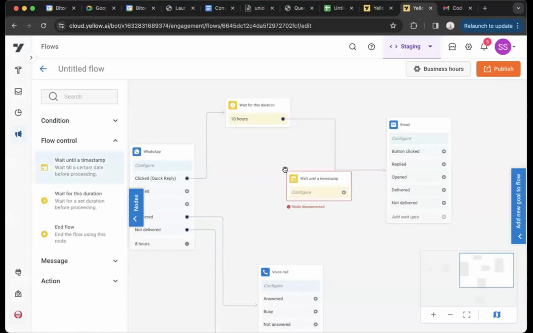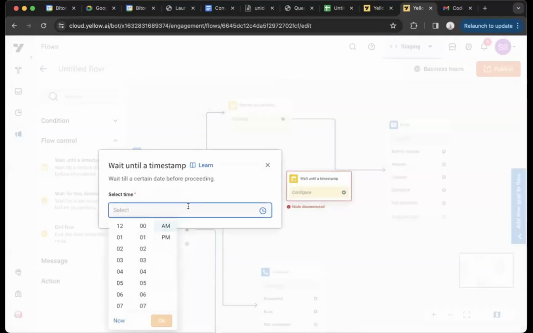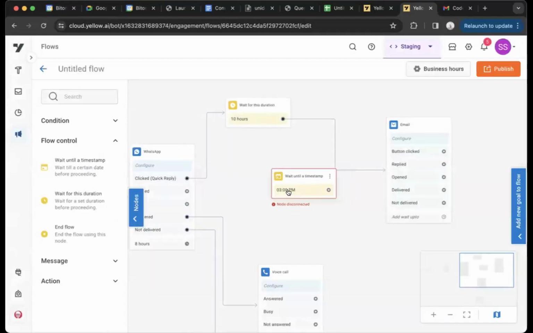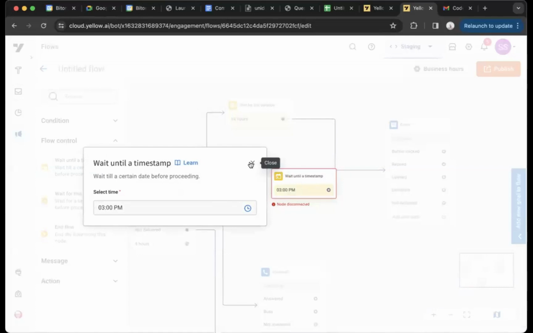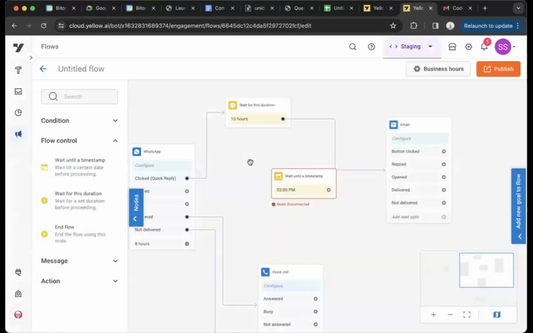We also have wait until timestamp. Wait until timestamp is where you can select a time. For wait until timestamp, we only have time here. We do not have date. One reason why we do not have date is, let's say you can use this node anywhere in between. And the way we have seen flows being built, they span multiple days.